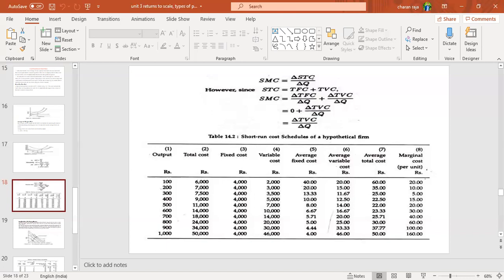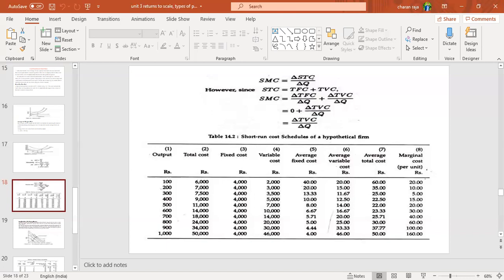Next, marginal cost. Marginal cost means what here? Average total cost is 60, 35. Here, what is meant by marginal cost? The cost of producing an extra unit of production is considered as marginal cost.